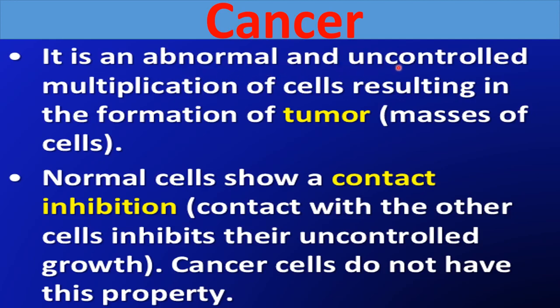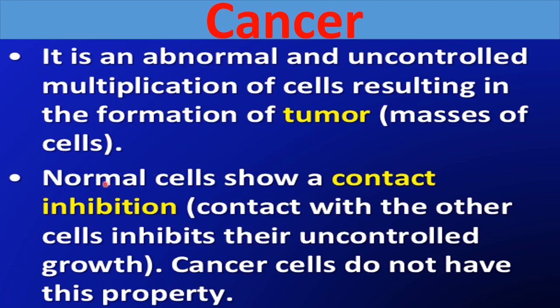Here uncontrolled division is occurring in cells, which results in the formation of a tumor. What is a tumor? Masses of cells, right? If any cell is undergoing uncontrolled division, then obviously it will form a mass of cells, and that mass of cells is called a tumor. So these abnormal cells which form a mass of cells are called cancerous cells, and this property is called their cancerous property, right? This is called cancer.